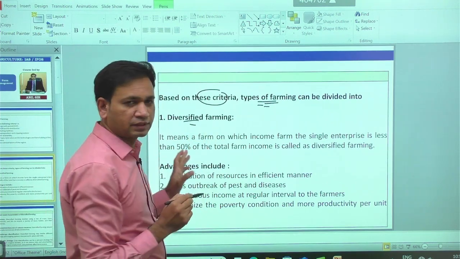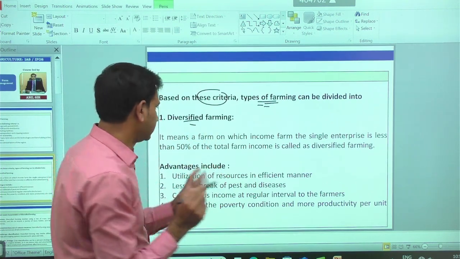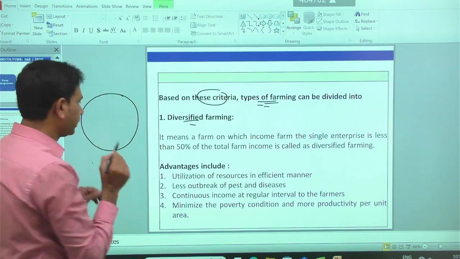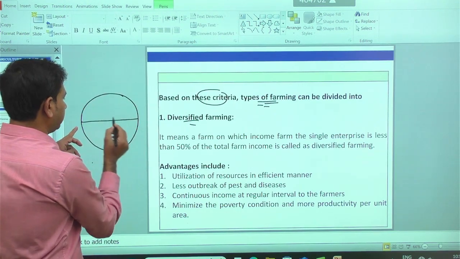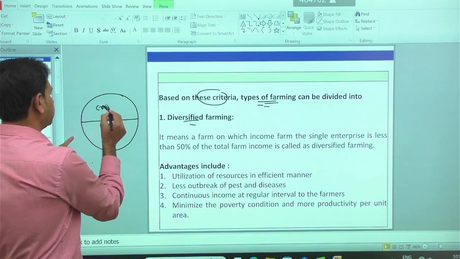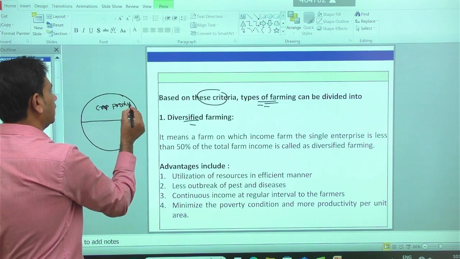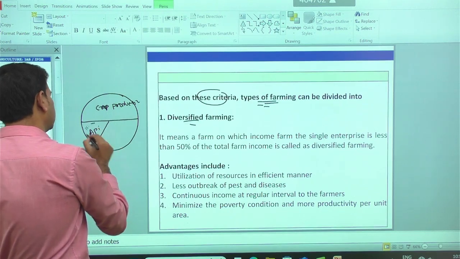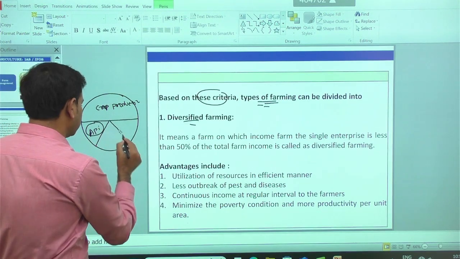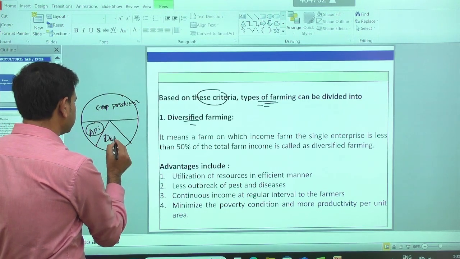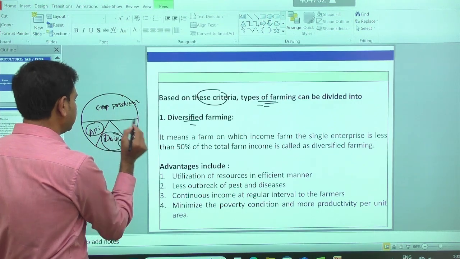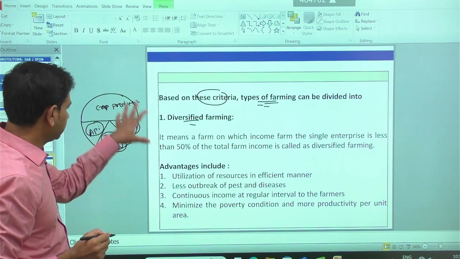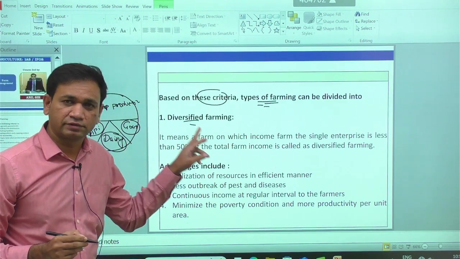So here we have the diversified farming system. In a given piece of land, the farmer is cultivating some land for crop production, some land is taken for apiculture, some land is taken for dairy farming, and some land is taken for goat farming. That layout system can be called the diversified farming system.